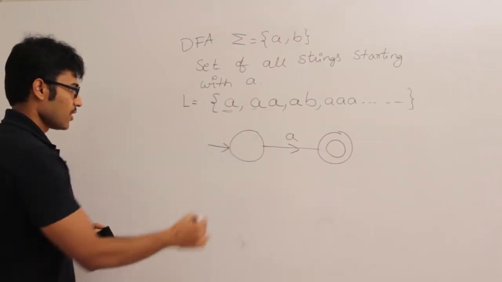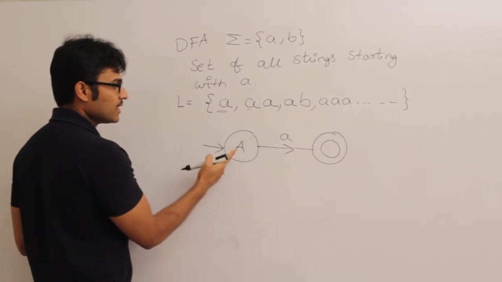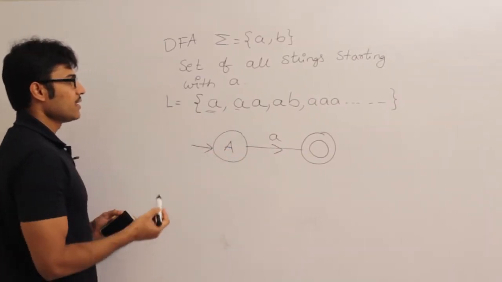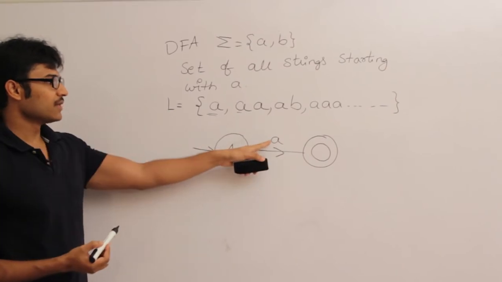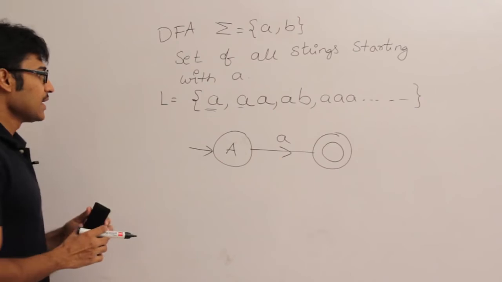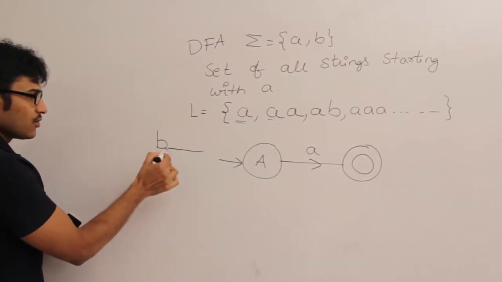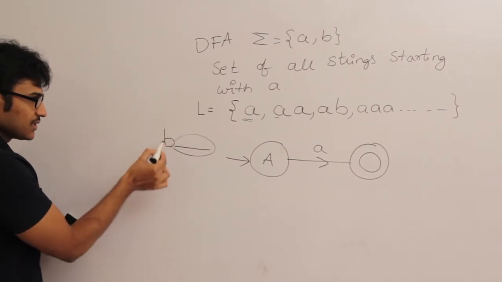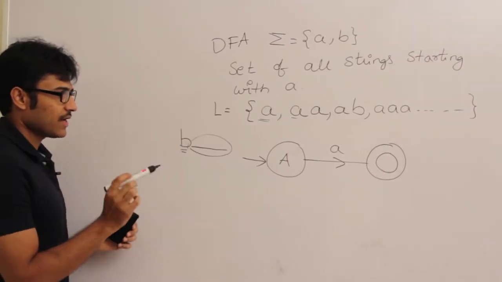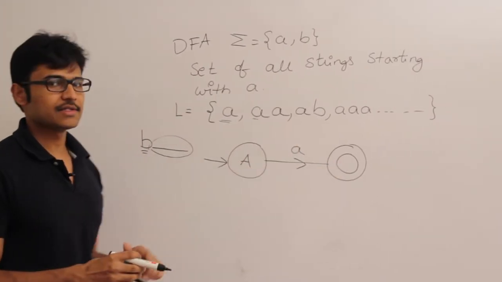This is not a DFA because at state A, we have shown what happens on small a, but we didn't show what happens on b. Whenever I get a in the beginning, it is okay, I can accept it. But if I get a b in the beginning, it means that the string is going to start with b. I don't care whatever comes after this. If the beginning is b, I should not accept it, which means I should never go to the final state.